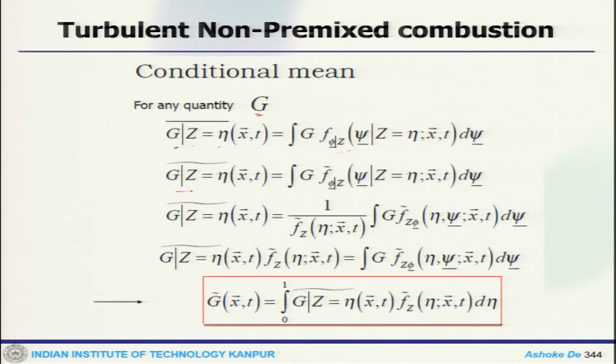This is Favre averaged. So, this would be like this, and then g(η) = ∫ g(ψ) ... dψ. So, one can find out the mean g as the integral from 0 to 1 of g conditioned at η and f_Z(η) dη. So, this will give you the mean variable for any quantity and like that.